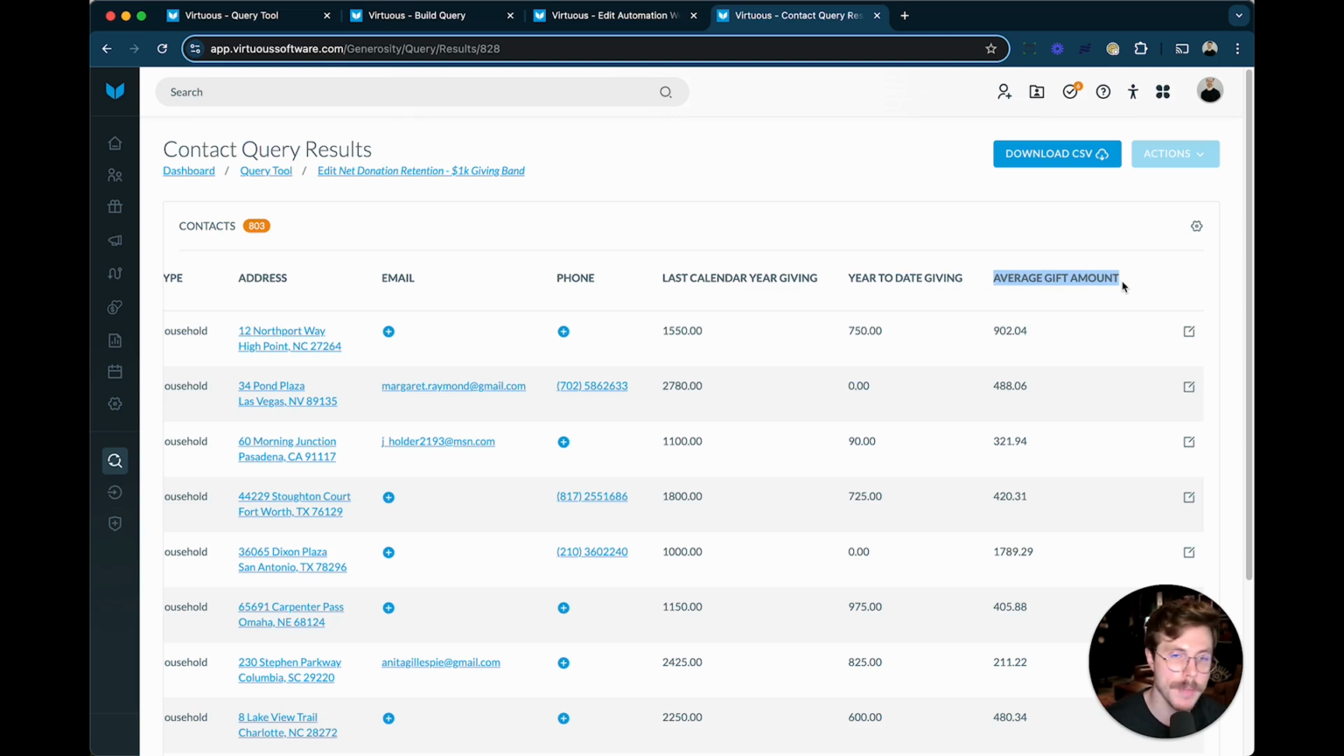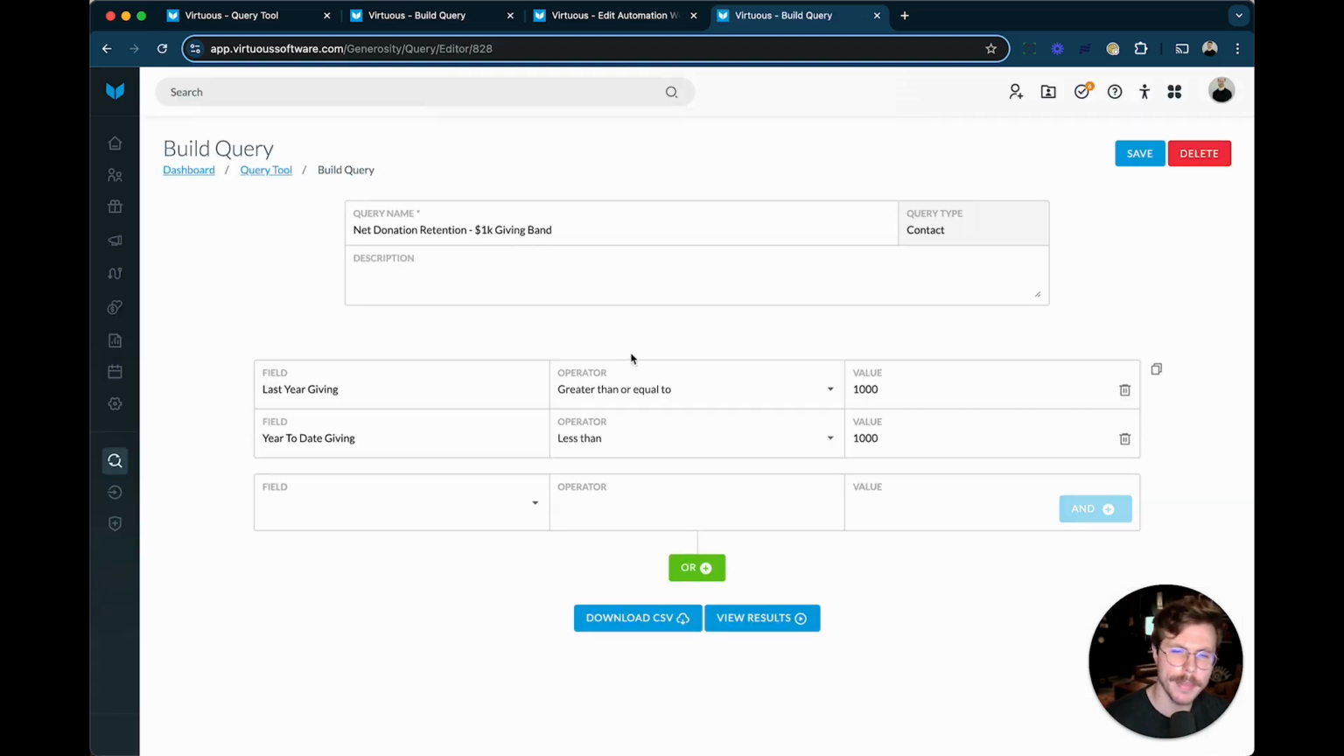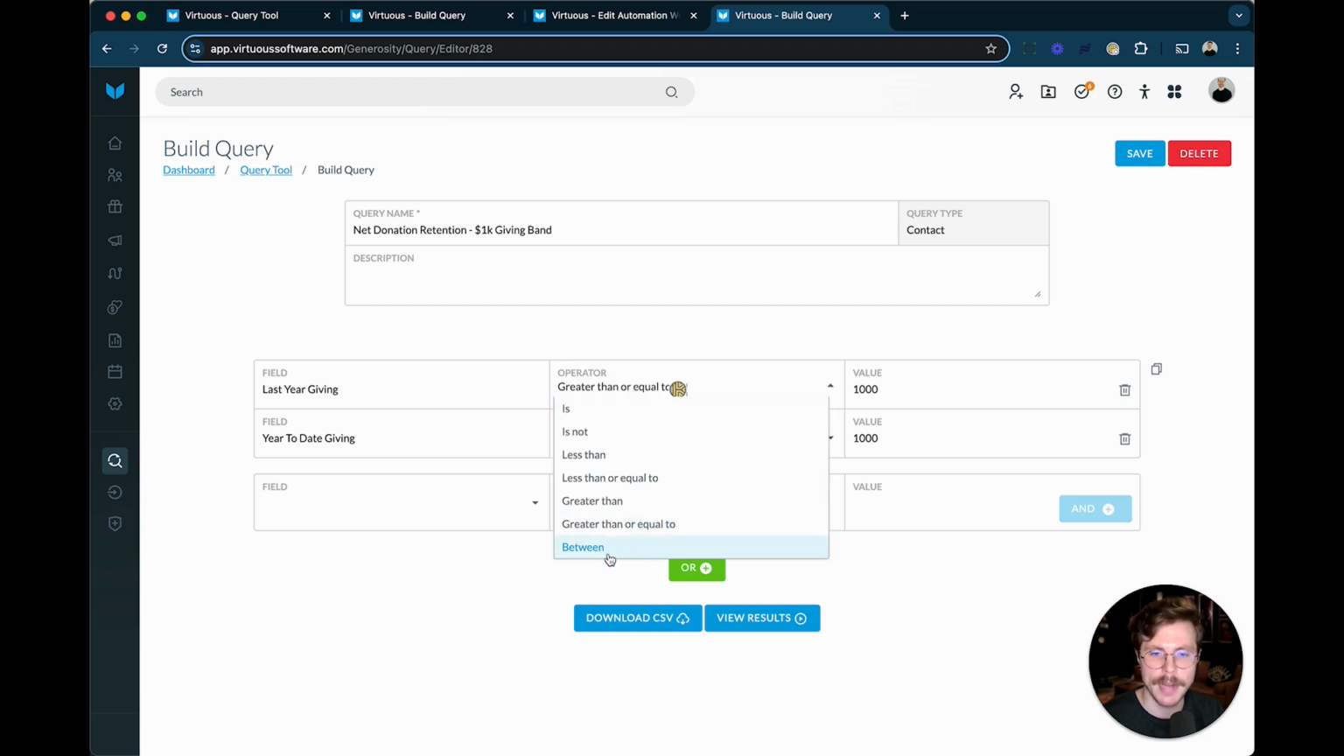Now again, if we're thinking about incorporating this with automation, we might want to add a couple of extra ingredients here as well, right? I might want to actually go back to my criteria and think about this more in the context of true giving bands. If someone is maybe giving last year closer to the $10,000 mark, and this year they've given under $1,000, I want to treat them a little bit differently than someone who gave $1,000 last year and is at $800 this year. So what I might do instead is change my operator for last year's cumulative giving and instead use between.